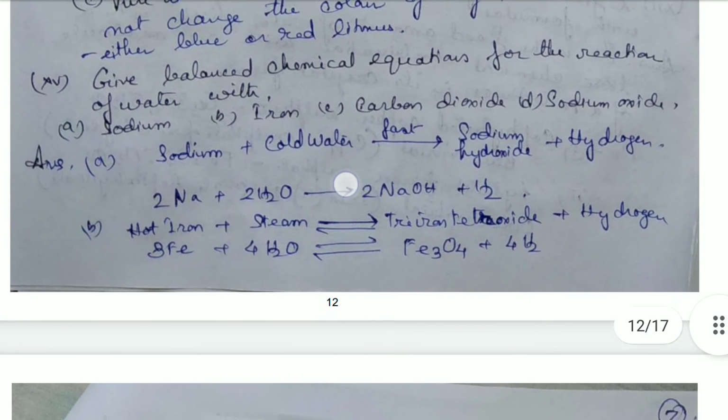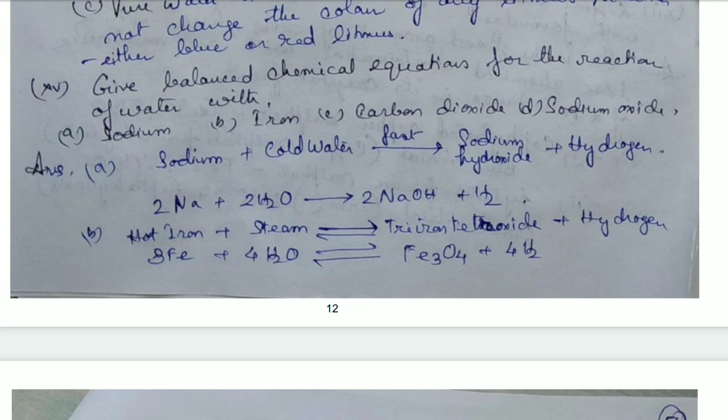So next is, give balanced equations for the reactions of water with sodium, iron, carbon dioxide and sodium oxide. So first we come to sodium. Sodium reacts with cold water. The reaction is fast and it produces sodium hydroxide and hydrogen is liberated. So 2Na plus 2H2O gives us 2NaOH plus H2.